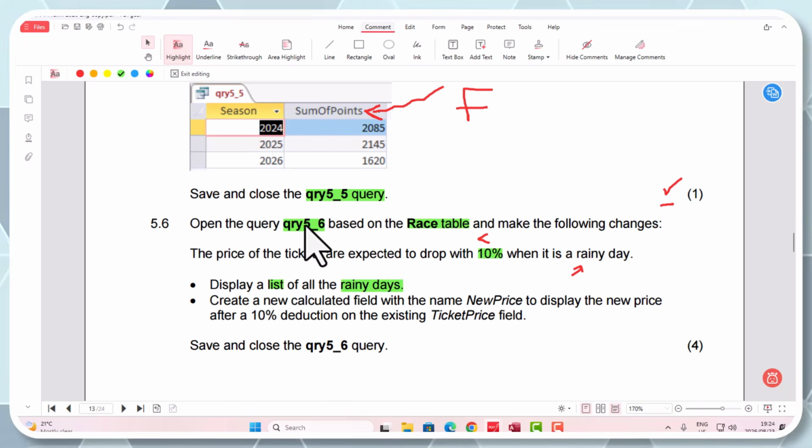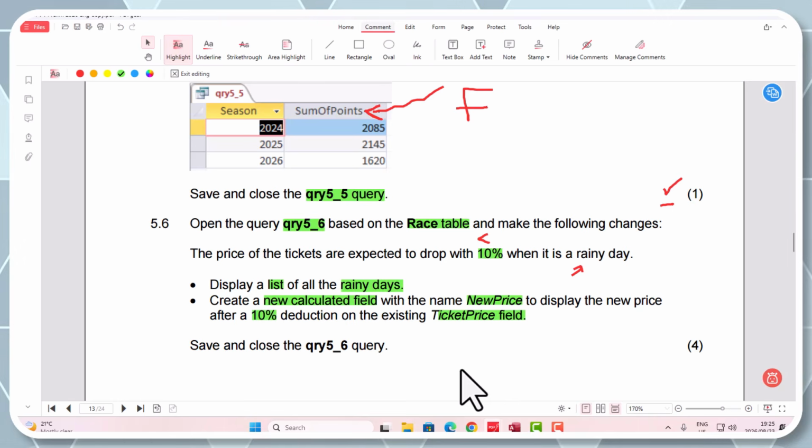Okay, remember it's a query that we are busy designing, or modifying. Create a new calculated field with the name new price to display the new price after a 10% deduction on the existing ticket price field. Okay, so it makes sense, guys. So they're saying if it's a rainy day, give the people some discount. In other words, let's just drop the price by 10% for them. Okay, so again, we got to consider how we're going to build this query.